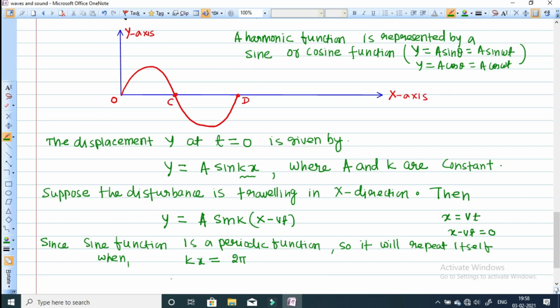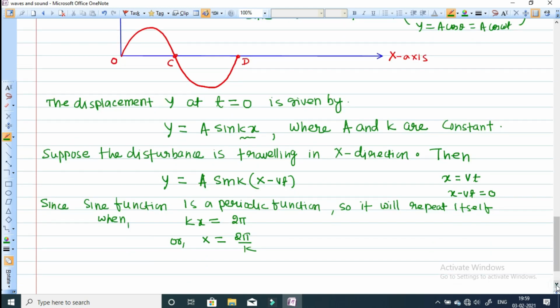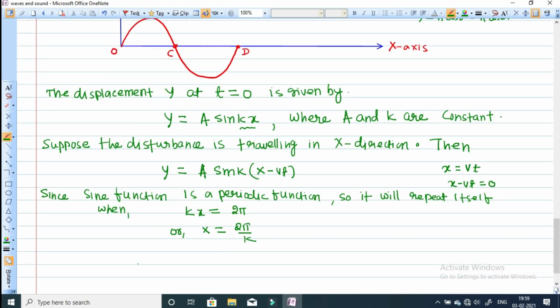Or from here we can find out the value of x. After how much displacement will it repeat itself? 2 pi by k. This distance after which the repetition takes place is known as wavelength, this displacement x.